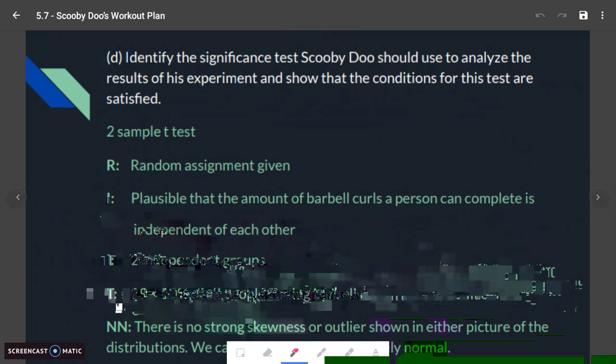Identify the significance test Scooby-Doo should use to analyze the results of his experiment and show that the conditions for this test are satisfied. So, like I said, 2-sample t-test. R is our random assignment given. So we knew it was randomly assigned. I, it's plausible that the amount of barbell curls a person can complete is independent of each other. And we have two independent groups. Okay, 29 is less than 10% of all people curling barbells.